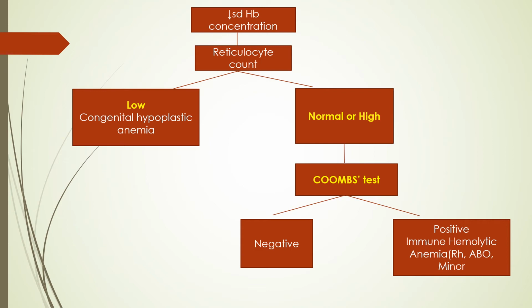If reticulocyte counts are normal or high, then we should proceed with the Coombs test, that is the direct Coombs test on the infant's blood. If it is positive, it gives us a clue that it may be an immune hemolytic anemia because of RH incompatibility, ABO incompatibility or minor blood group incompatibilities. One thing you should keep in mind is that the direct Coombs test, DCT, is strongly positive in cases of RH incompatibility. It is weakly positive in cases of ABO incompatibility, but it is positive. Then the Coombs test may be negative.